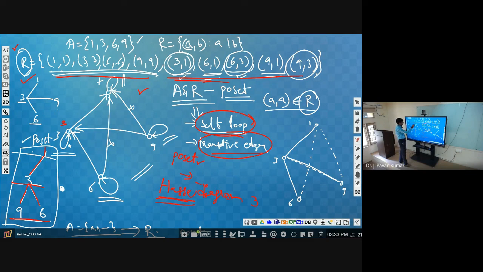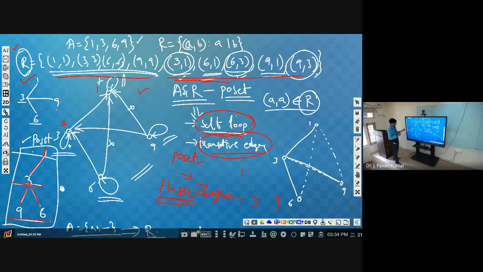Yes, we are having one to 1. So let us consider 1 at the next level. Next, what about 6? What about 9? Are we having any directed edge from 1 to 9? No. 3 to 9? No. 6 to 9? No. So we cannot have any relationship for 9.